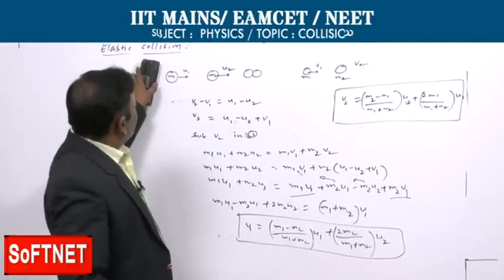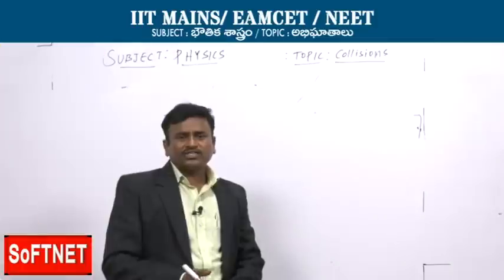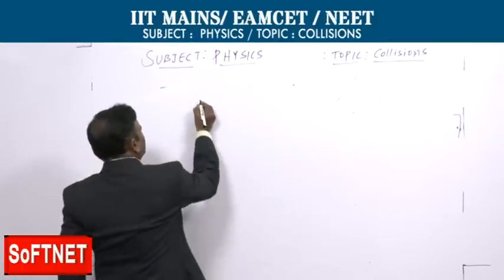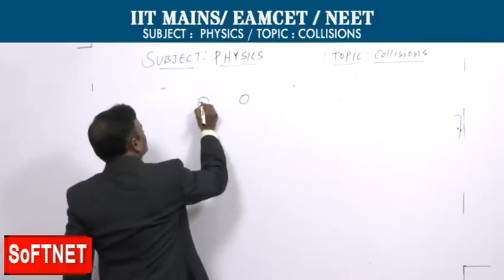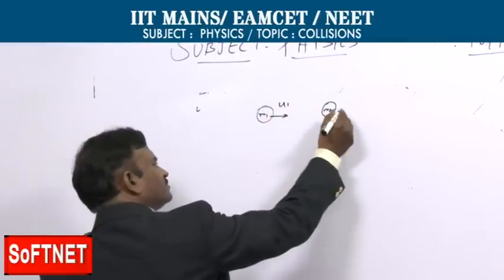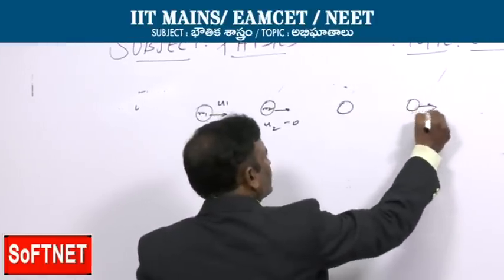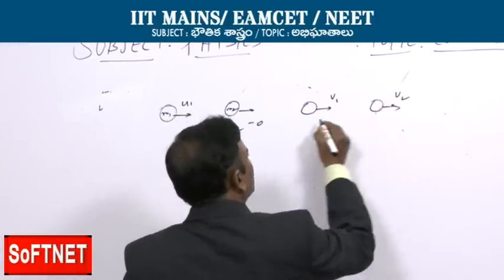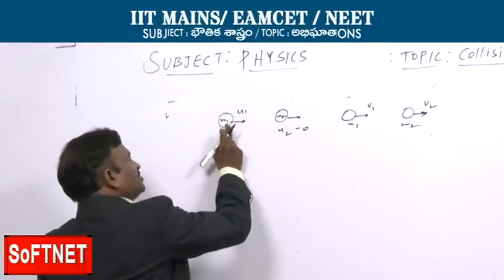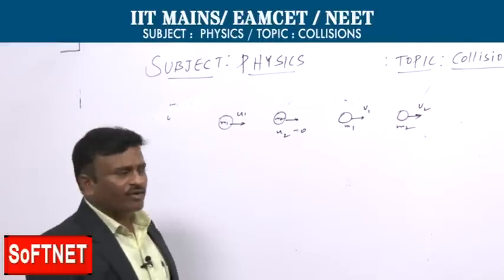Now from the numerical point of view, let us see how they may frame the question: fraction of energy transferred to the second body and fraction of energy retained in the first body. How to solve? Let us take two bodies of mass m1 and m2. m1 is with velocity u1, and m2 is at rest, so u2 is 0. After the collision, both the bodies are moving. The first is moving with v1 velocity, the second with v2 velocity. Now let us see how much energy is lost by the first body and gained by the second body, that is what we want to find out.